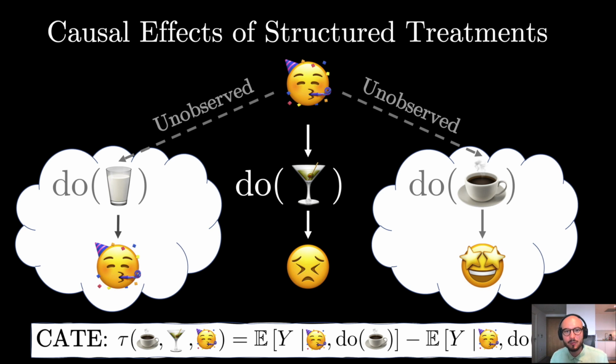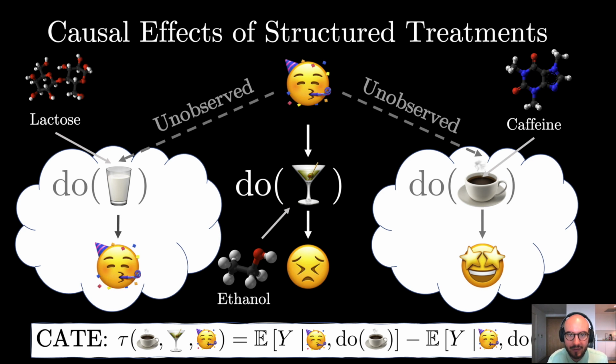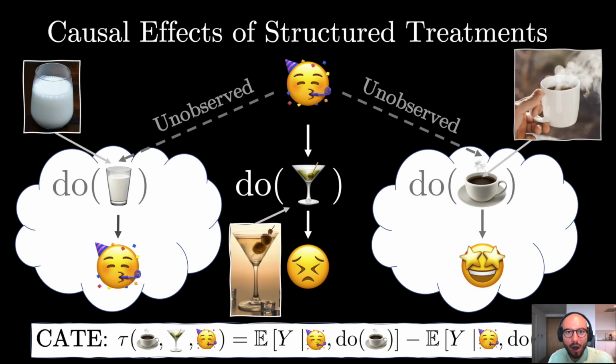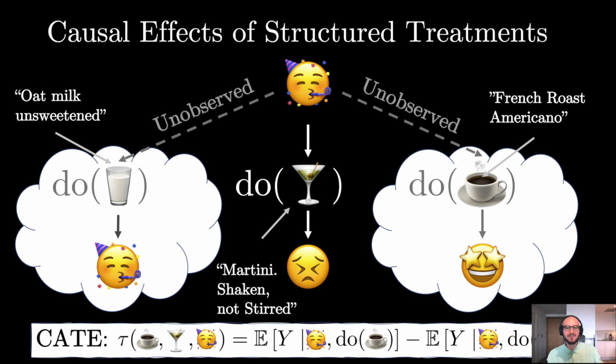While these CATEs have been well studied in previous years, in this work, we will look at estimating them with structured treatments that have explicit features. For example, a molecular graph, an image, or a text embedding. As I already hinted at, a common problem we face when estimating these effects is we only observe one outcome for each covariate and treatment pair.